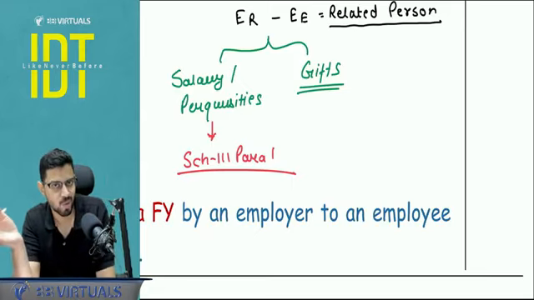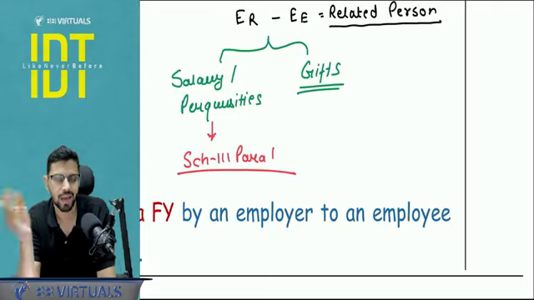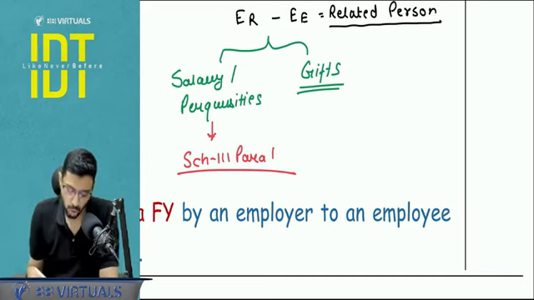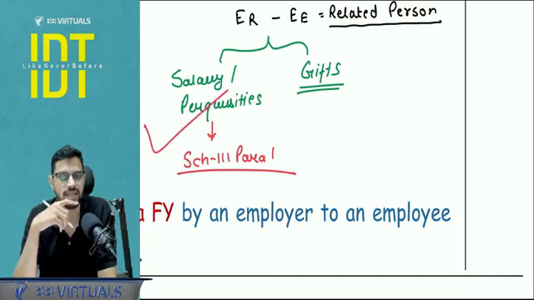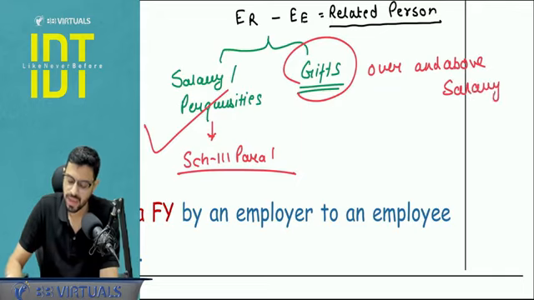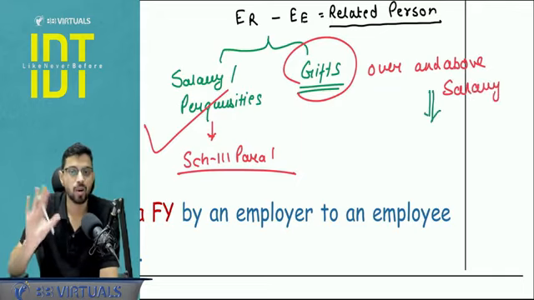It states that whatever an employee is doing for the employer in the course of employment is outside the scope of GST. So when that is not a supply, then whatever consideration, whatever salary, whatever perquisites I'm giving him with respect to that employment is also outside the scope of GST. But gifts are over and above the salary. So over and above salary means these are not covered by Schedule 3. Here GST implication may arise.